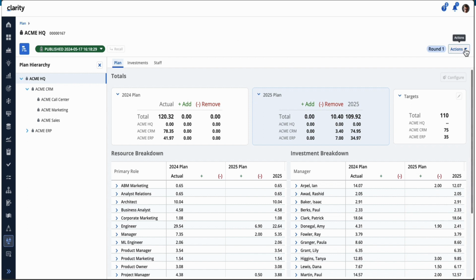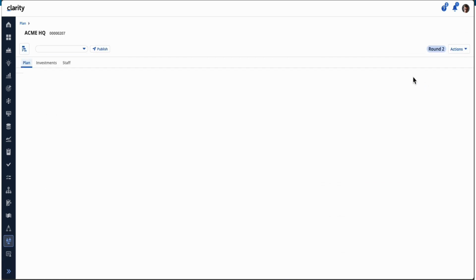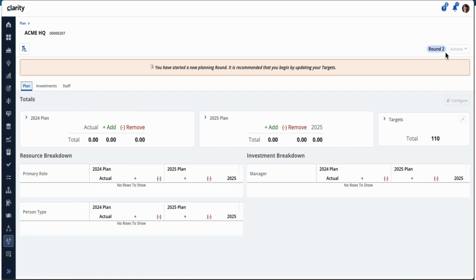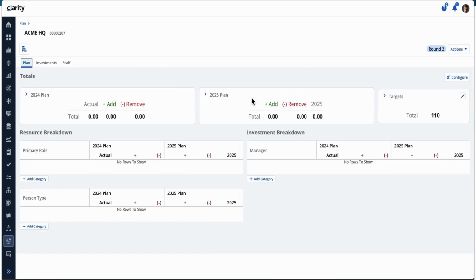So let's go ahead and start a new round. It'll create a new round and is in the process of copying the whole plan hierarchy to this new round. So it went from round 1 to round 2. As it's running, it's doing the copy, and the only thing you'll see right now is a new working copy.